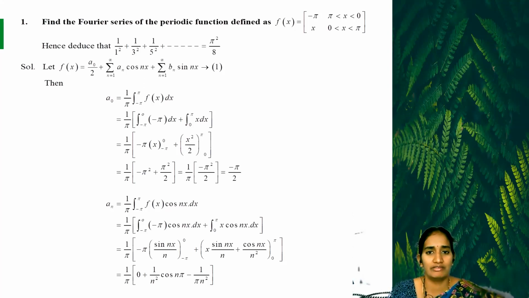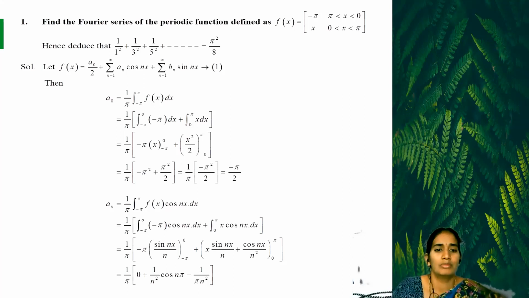But in the given question there is a discontinuity interval, here it is minus pi to pi. So here minus pi is less than x less than 0 in your question. So now we write the values: integral from minus pi to 0 of f of x dx plus integral from 0 to pi of f of x dx. In the interval minus pi to 0, f of x is minus pi, and in the interval 0 to pi, f of x is x.